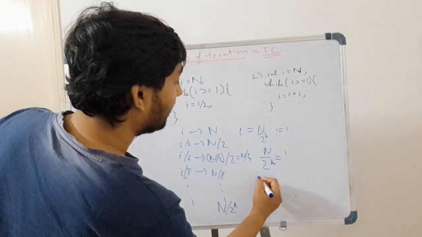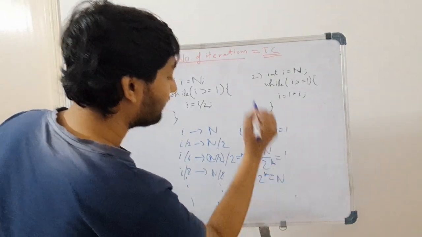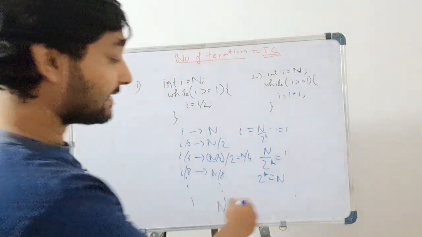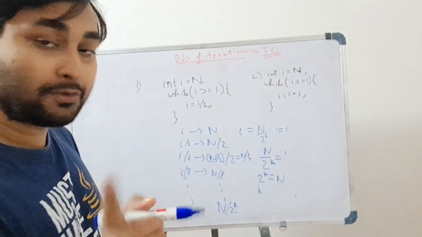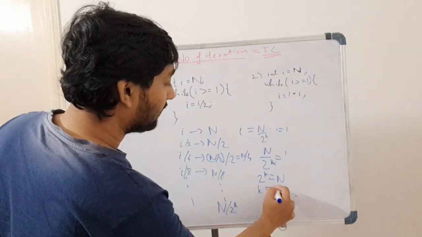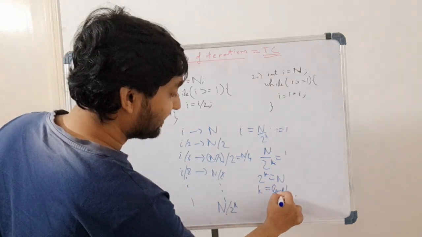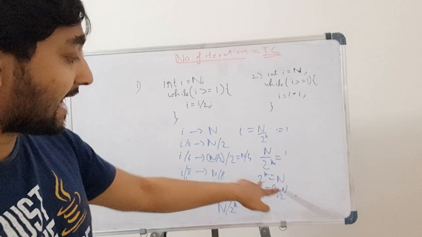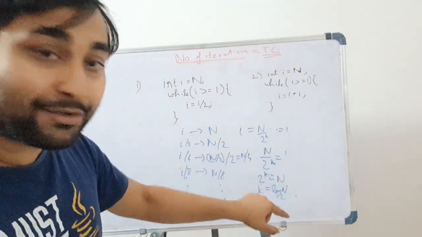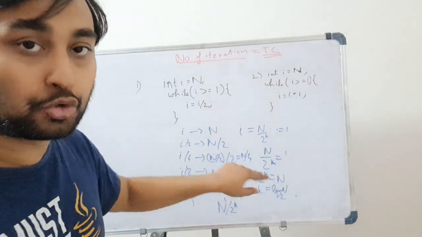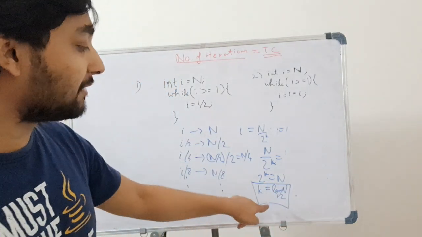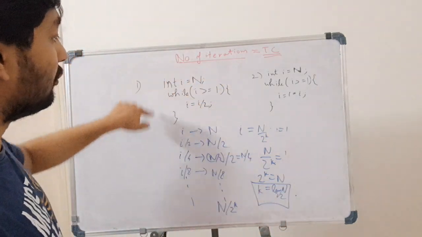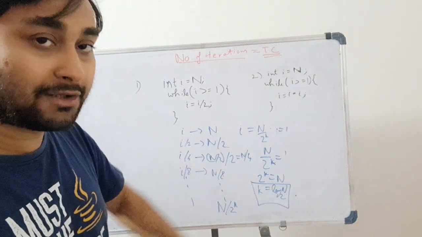So 2 to the power k is equal to n. If I take log on both sides, it will be k log 2 to the base 2, which is always 1, as I told you in the previous video. So k will be equal to log n to the base 2. That is very important, because I have taken log on both sides, taking into consideration that the base is 2. So here we have got the time complexity as log n to the base 2. So this loop has a time complexity of log n to the base 2.